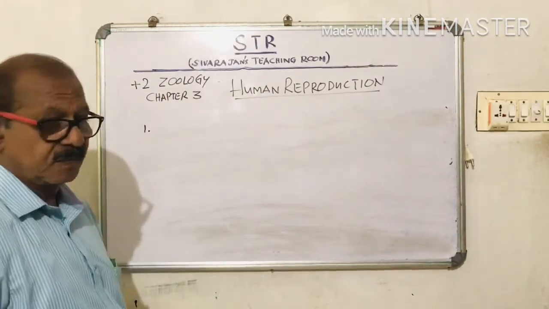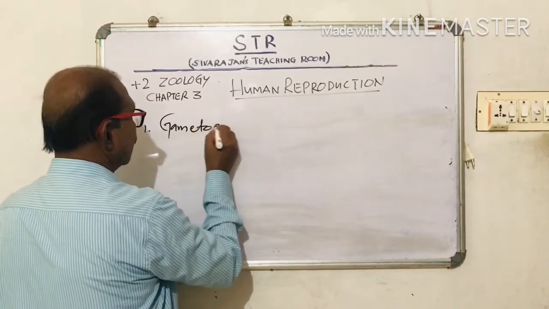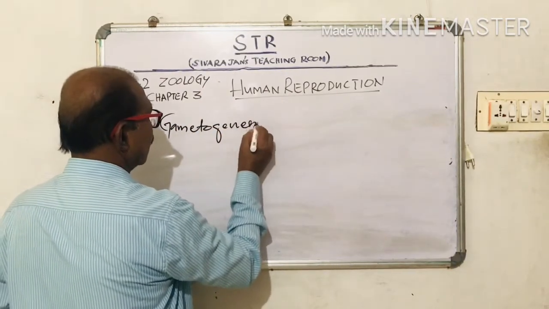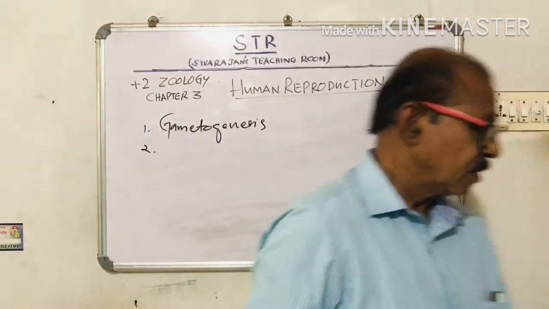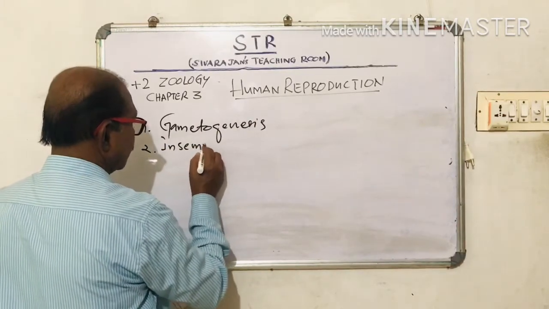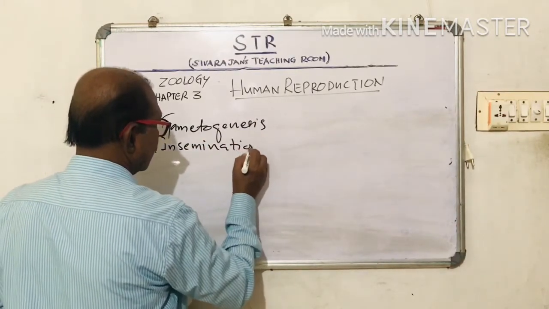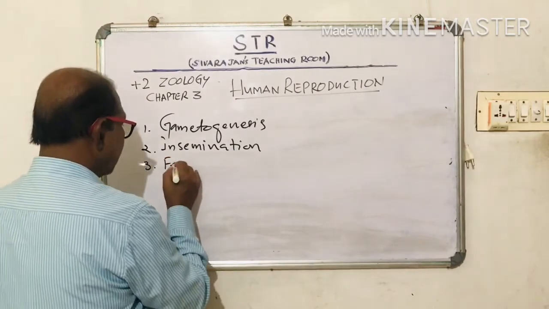One, gametogenesis. Two, insemination. Three, fertilization.